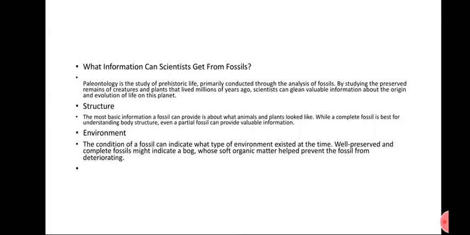The second thing is the environment. The condition of a fossil can indicate what type of environment existed at that time. A well-preserved and complete fossil might indicate a bog, whose soft organic matter helped prevent the fossil from deteriorating. It means we can tell what the environmental condition of that time was. If the fossil is found somewhere in a mountainous area, it can indicate that the environment at that time was mountainous, or volcanic, or sedimentary. These types of environmental conditions we can predict from a fossil.